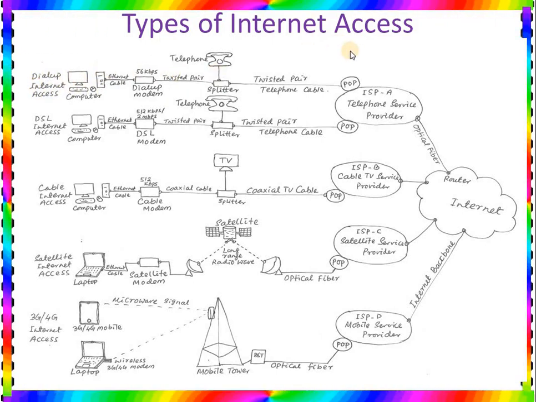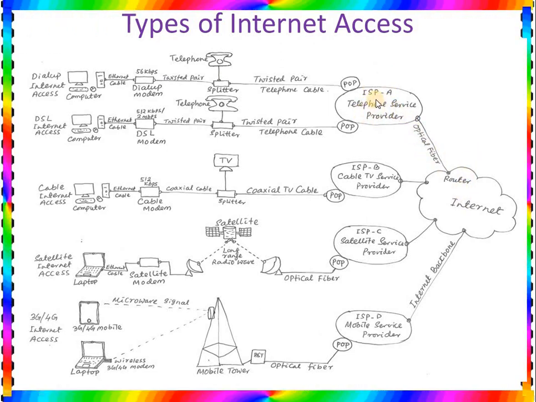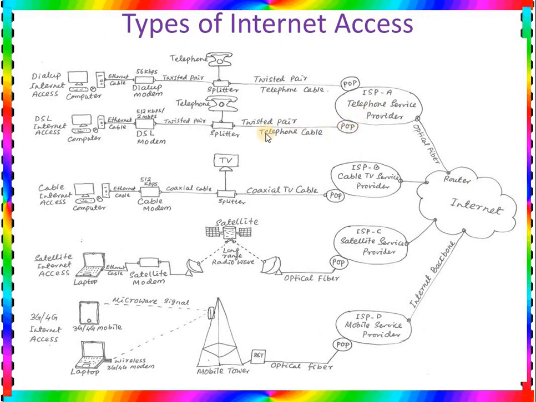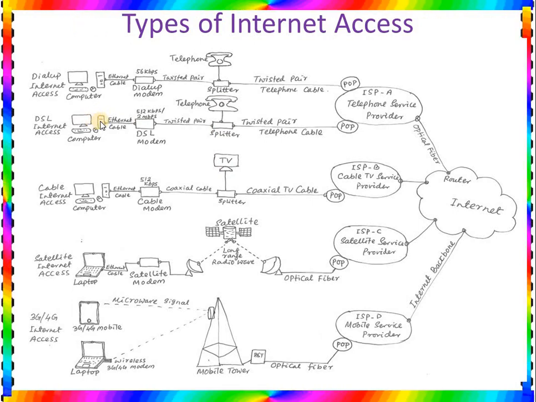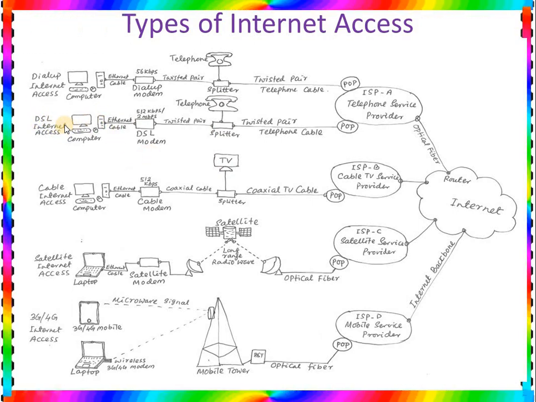So the same structure you can find here. From the internet it goes to the telephone service provider. From the telephone service provider it goes to the splitter. The splitter is connected to the telephone, and the splitter is again connected to the DSL modem. The DSL modem is again connected to the computer. So in this way, this type of internet connection is called DSL internet connection.